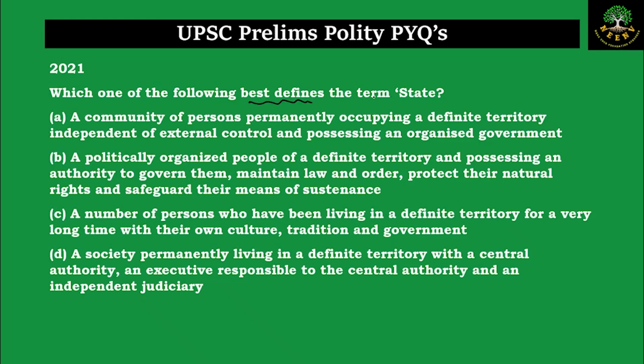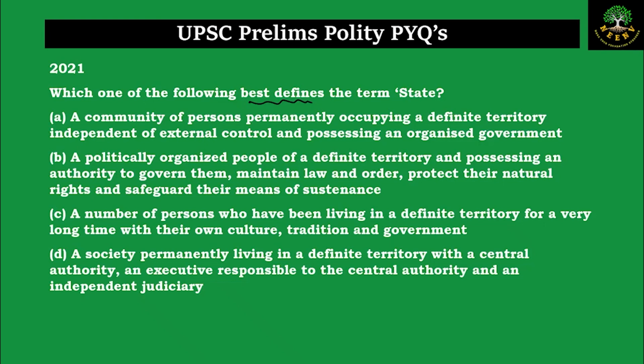Statement A. A community of persons permanently occupying a definite territory, independent of external control and possessing an organized government. Statement B. A politically organized people of a definite territory and possessing an authority to govern them, maintain law and order, protect their natural rights, and safeguard their means of sustenance.